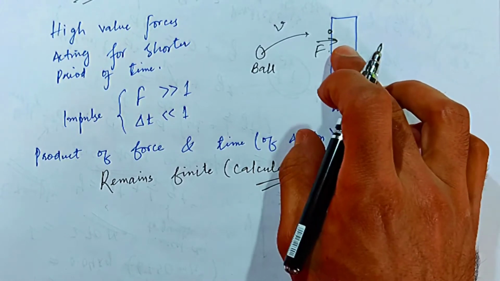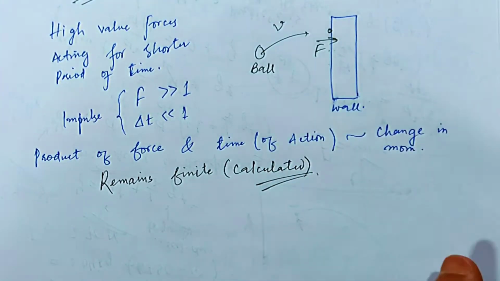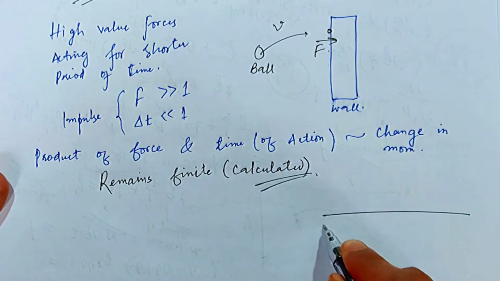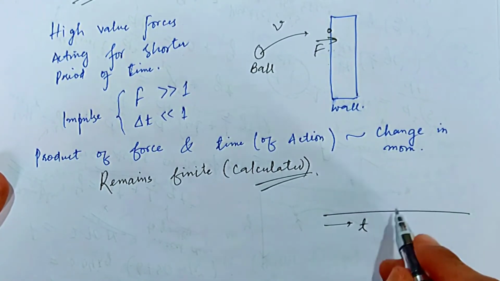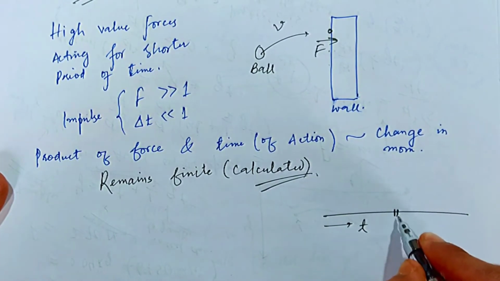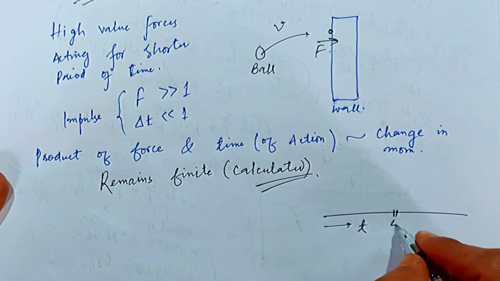But the force is very much huge. It's like this: with respect to time, this is the time axis, and a force is generated at some particular instant of time, for this period delta t.